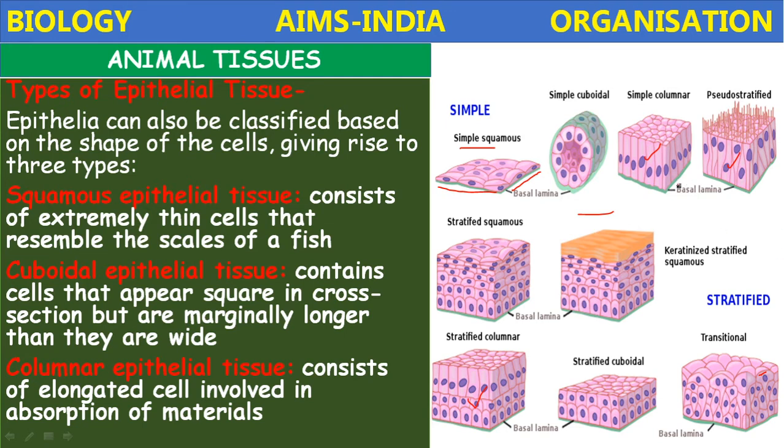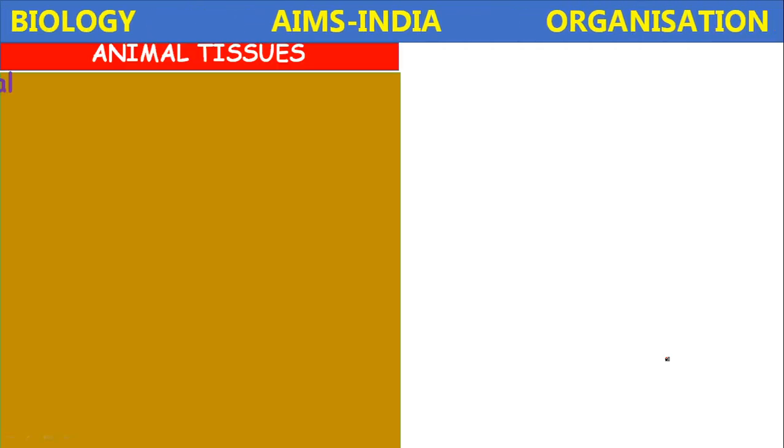In this image you are seeing different names like simple squamous epithelium, simple cuboidal epithelium, simple columnar epithelium, simple columnar ciliated epithelium, where cilia are present, and stratified columnar epithelium. Like that, depending upon the shape of the cell and the number of cell layers, epithelial tissue is classified. They are present in different parts of the body and perform different functions. So let us see more about this epithelial tissue.